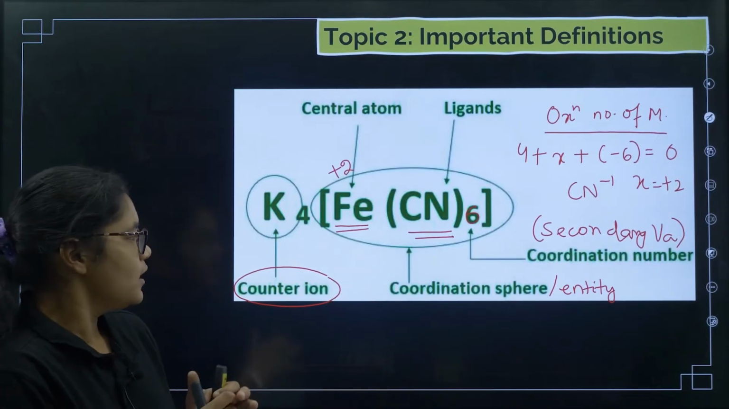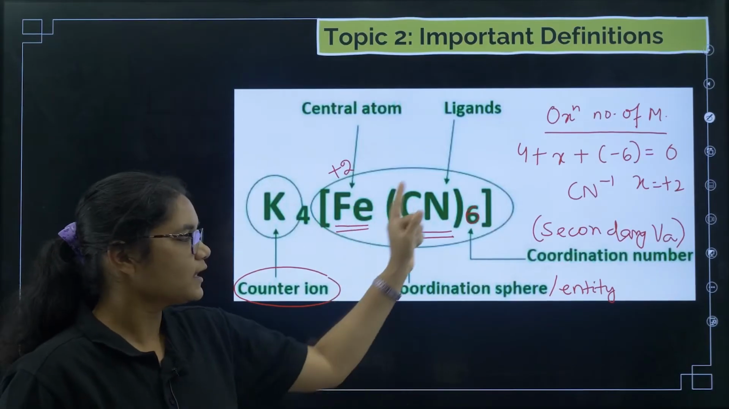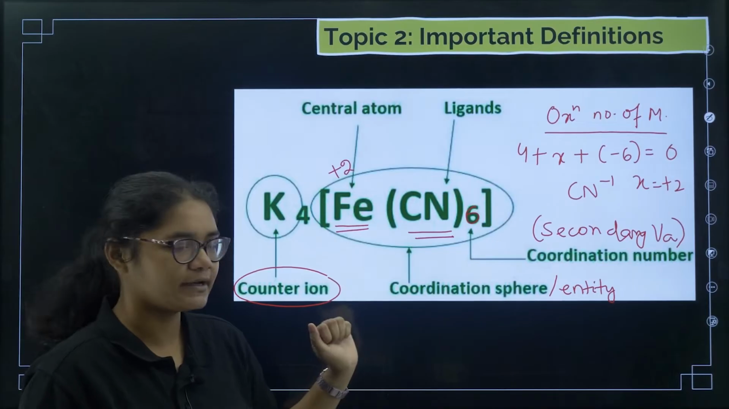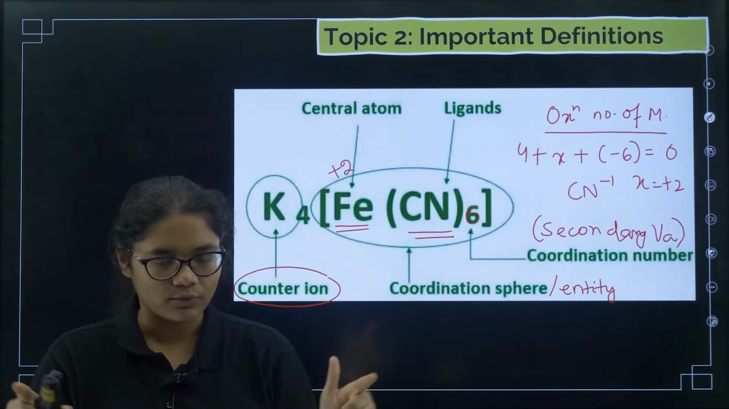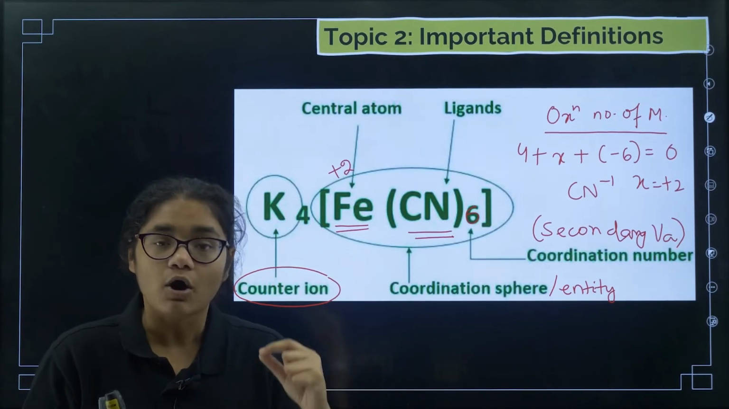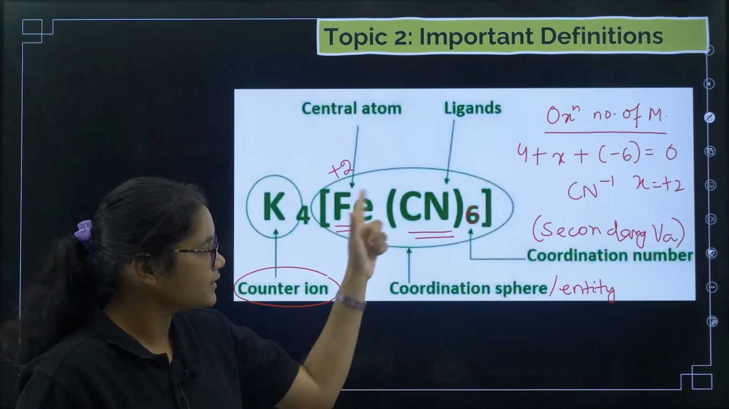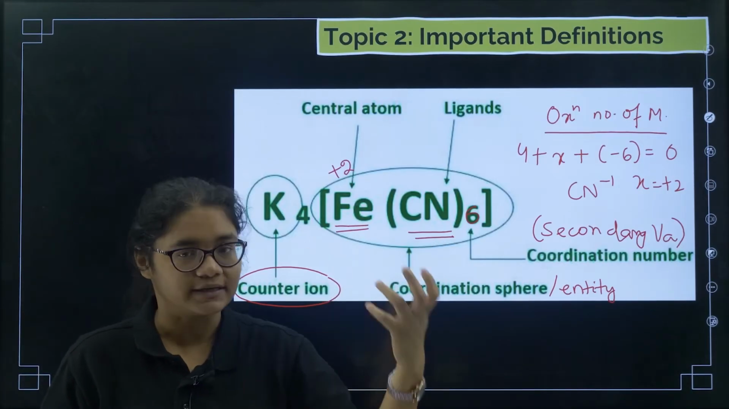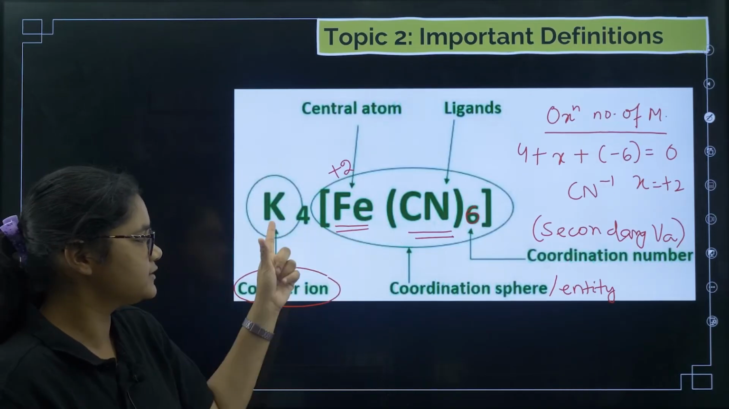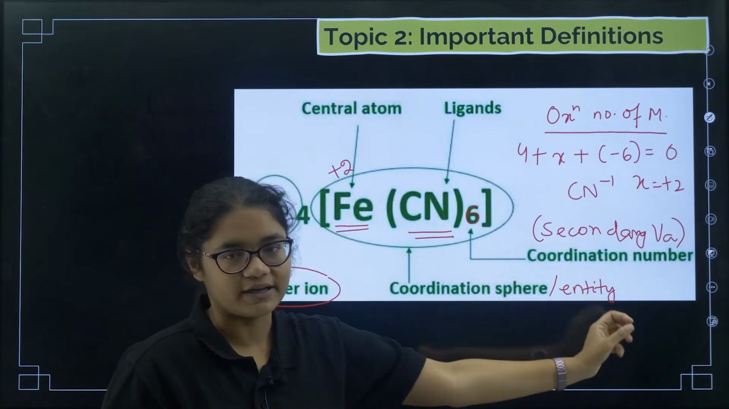So what is oxidation number? Oxidation number is the charge of the metal in the complex. Clear? All the terms are clear. First, coordination entity, that is the total thing present in the square bracket, called coordination entity or coordination sphere. The metal present here is called the central atom. The other atoms that are present are called the ligands. Then the ions apart from the coordination sphere are called counter ions, and the number of ligands present is called coordination number.